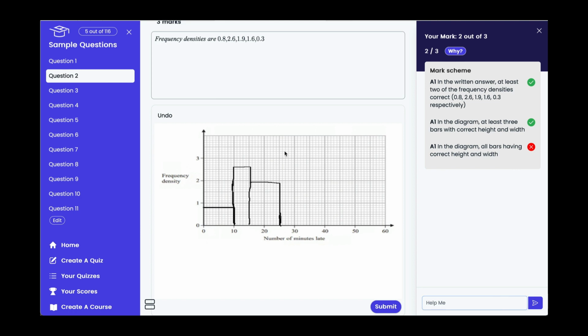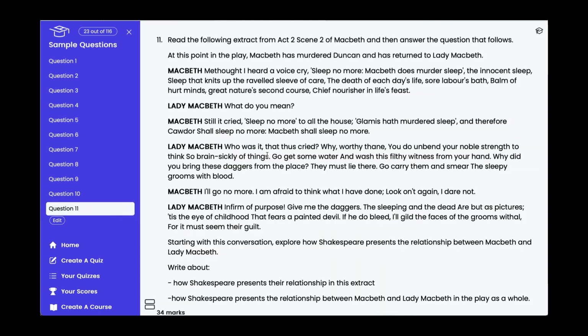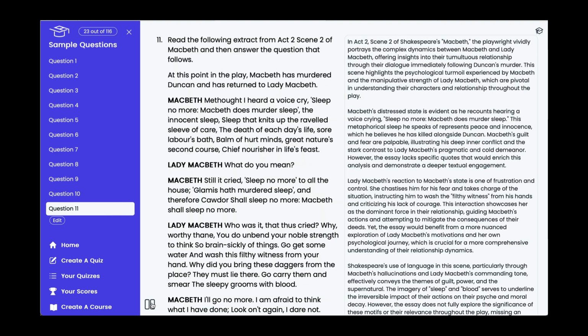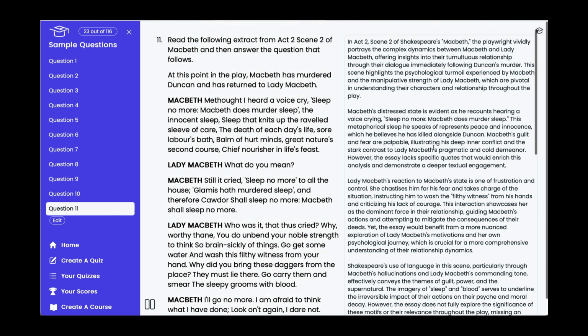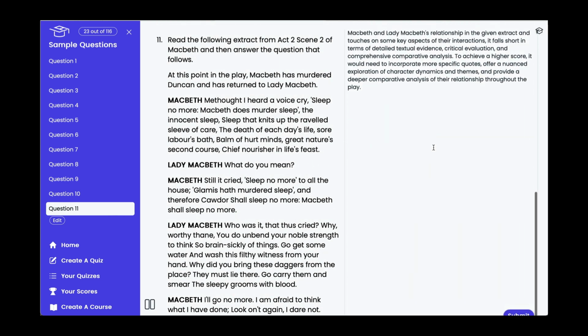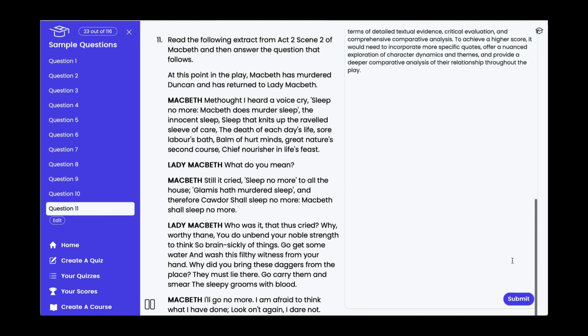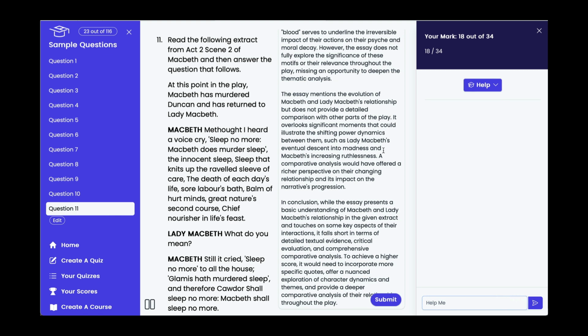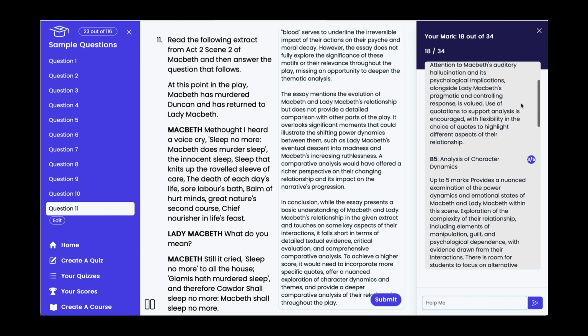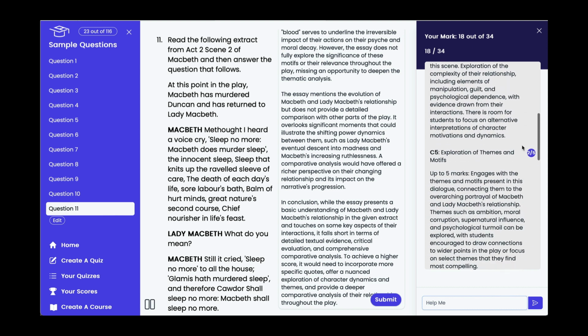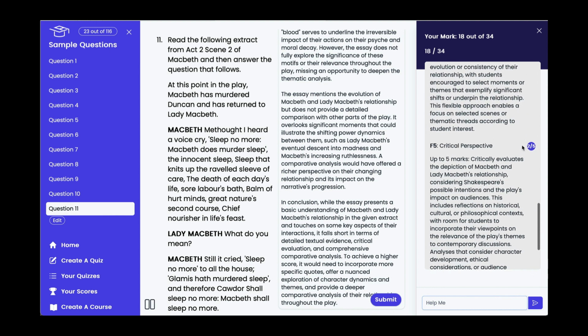Learn Anything is not limited to mathematics. So here we have an A-level English question on Macbeth. I can re-show the question so that I can look at the lengthy question and my long essay answer at the same time. And then I can submit that for marking in exactly the same way that I submitted the maths. And you can see it's given me a mark out of 34 according to the mark scheme based on the quality of my essay.